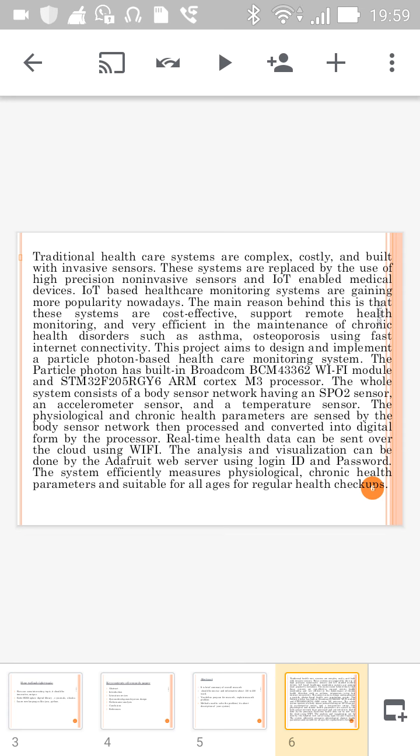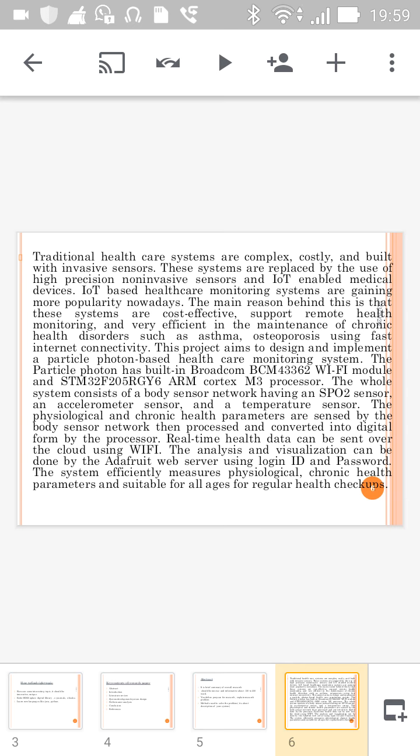This is the abstract from my paper. Here I have done an IoT based health monitoring system for chronic diseases. I have discussed here about the traditional health care system, which is very costly and has an invasive sensor. The IoT based system is quite useful for health disorders including asthma and osteoporosis. I have chosen a Particle Photon as an IoT based platform.